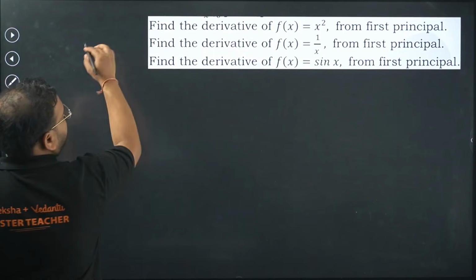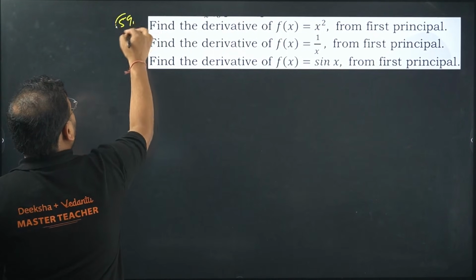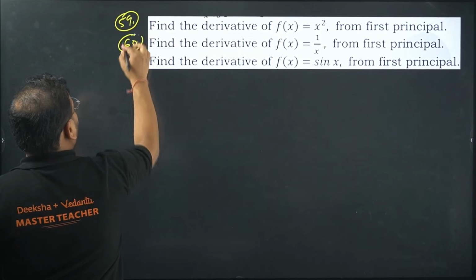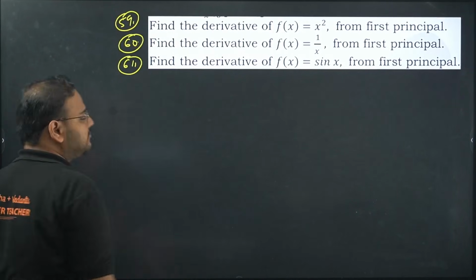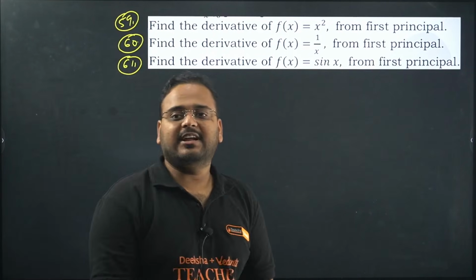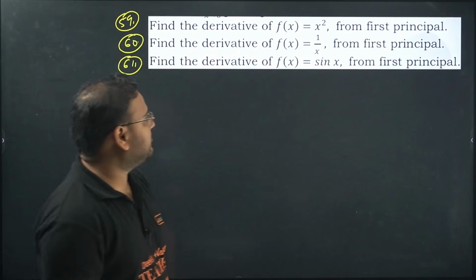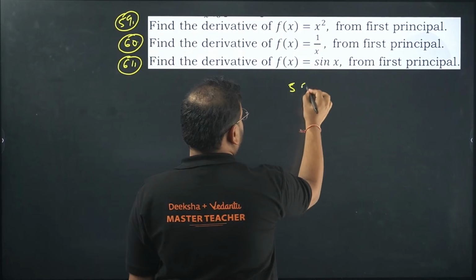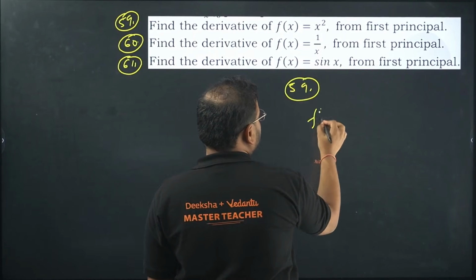59, 60 and 61. Find the derivative of f(x) equals x square using the first principle. 59. f dash of x is given by what?